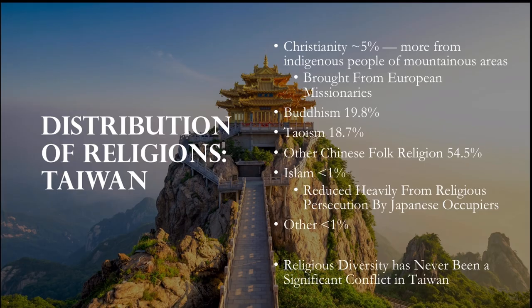Religious distribution is another helpful aspect of these two countries that we can use to deepen our understanding of their connections. To start, religious distribution in Taiwan is dominated by Asian religions, particularly Chinese ones, with a small amount of more worldwide religions like Christianity and Islam. This reflects the past rule over Taiwan by China, with little influence from elsewhere. Furthermore, religion never really being a significant cause for conflict in Taiwan reflects how the rule over Taiwan by China and Japan was never influenced by racism or division in the same way the British controlled Sudan.